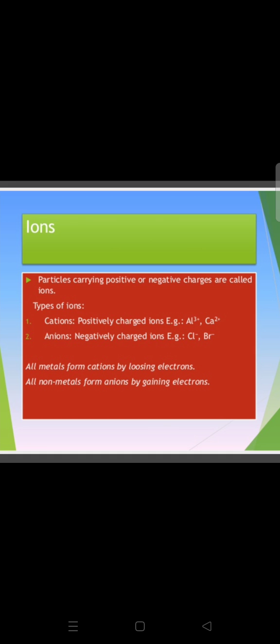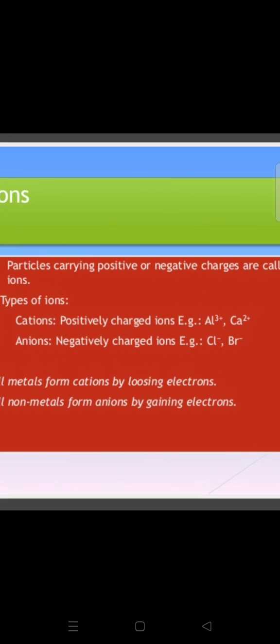See students, whenever we write a chemical formula, we write something like Al3+. So why do we write Al3+ or Ca2+? There are various reasons, and in the next topic it will be clearer for you. But here I should tell you that if any particle is carrying positive charge, then it is called a cation. Just keep this in mind for this topic, because all the things, why it is positive or why it is negative, will be revealed and get very clear in the next topic.